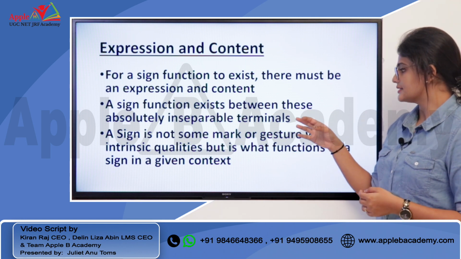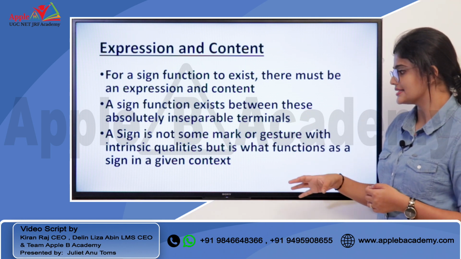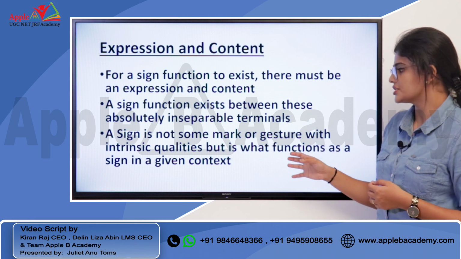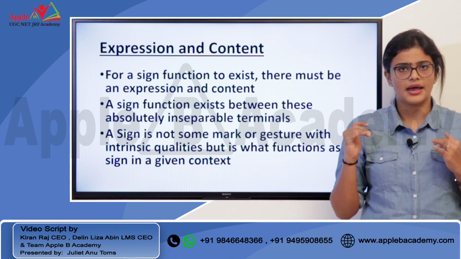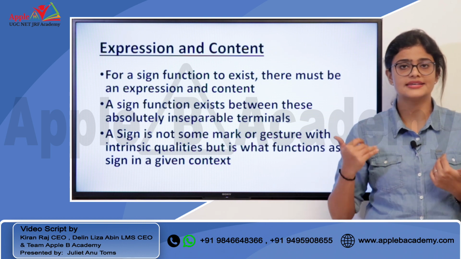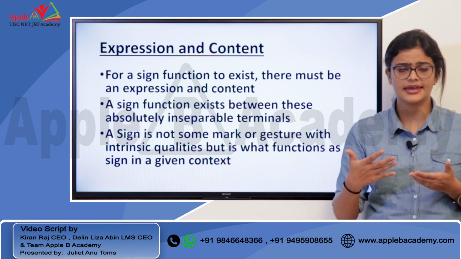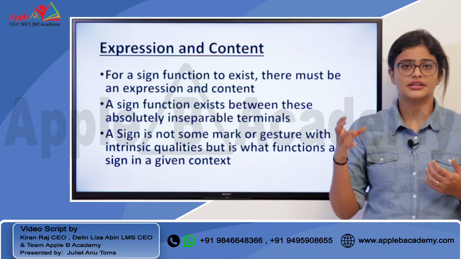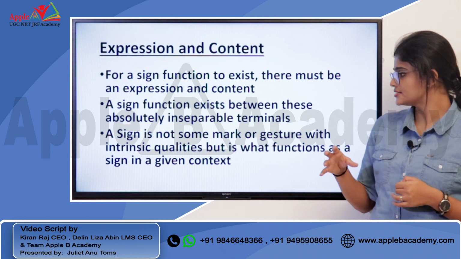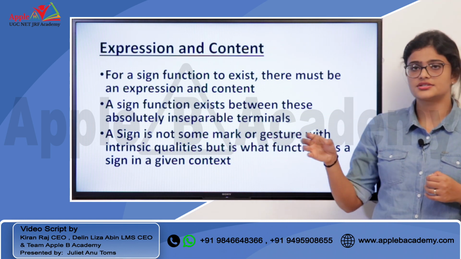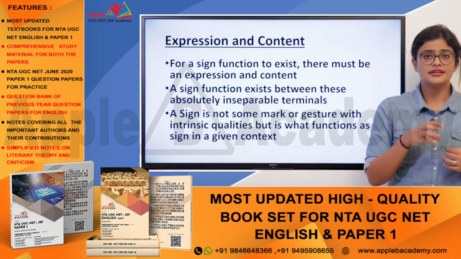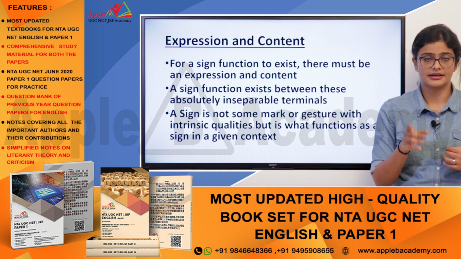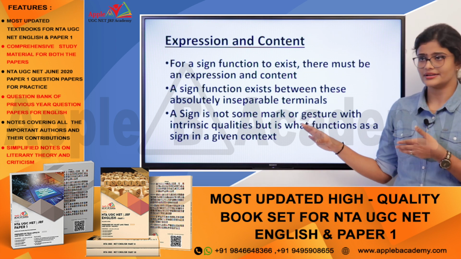A sign is not some mark or gesture with intrinsic qualities, but is what functions as a sign in a given context. For example, we can say that an arrow is not necessarily always a sign. Okay, it can vary, but it depends on the context. So a sign is not a mark or a gesture with intrinsic qualities. This is what Saussure says, that the meaning of a sign is not inherent, but it is assumed. So this is what he speaks here.